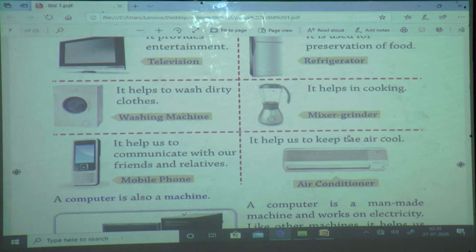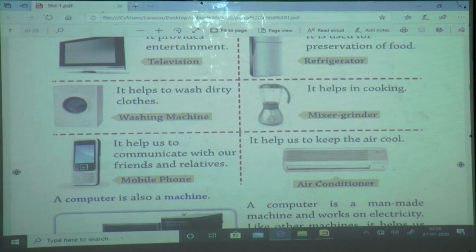Now only I told why we are using the fan and when we are using the fan. When are we using the fan? Good, mostly in summer. Why are we using the fan? For cold air or cool air. For cool air we use the fan, and if you want more cool air then we use the AC, means air condition.